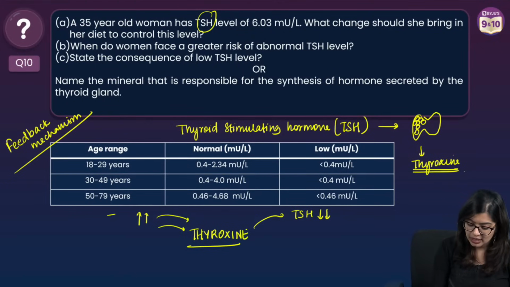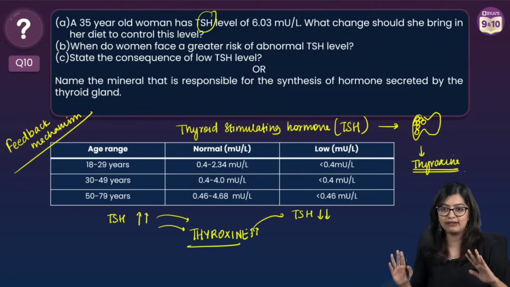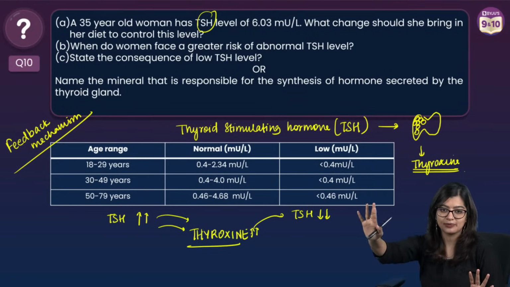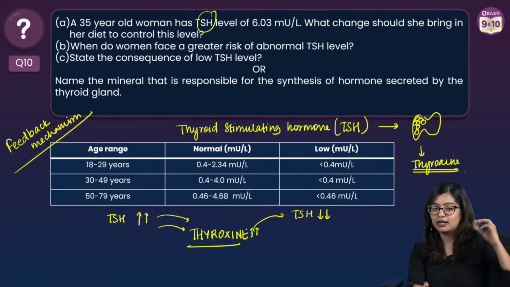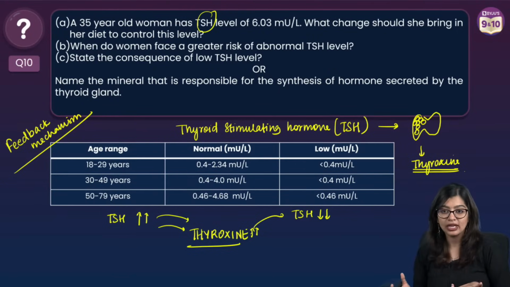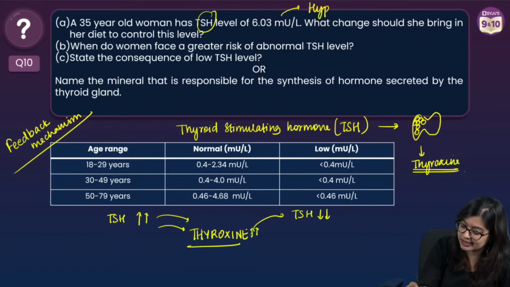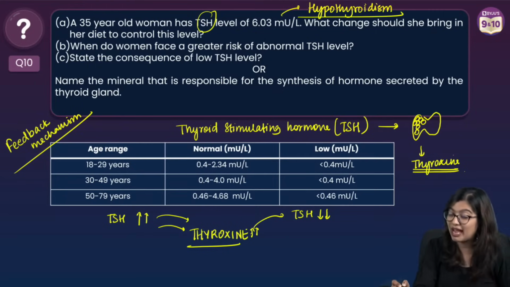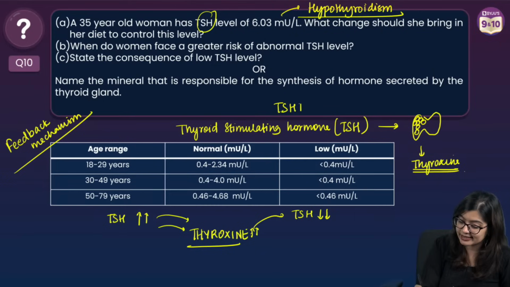So what will happen? TSH will increase. That means thyroxine will be more. Once thyroxine is more, why should TSH be produced more? The level should come down, right? Because now it is balanced. So that's how your feedback loop is going, right? Your feedback loop is going in this manner. Now, in this case, the TSH level is consecutively high. If the TSH level is consecutively high, that means that this person is experiencing hypothyroidism. That means despite the fact that my body is constantly producing more and more TSH, right?